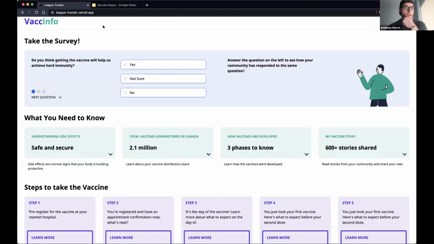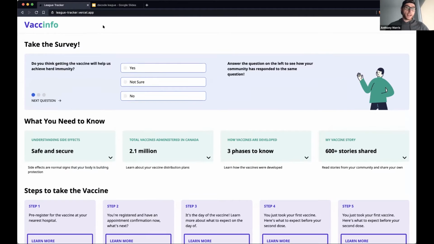Thanks, Janice. So here you can see VaxInfo. And as a developer, I've always wanted to build something that my mom would use. Knowing that my mom is a little bit skeptical about getting a vaccine, VaxInfo is the perfect thing for me to finally build something for my mom.